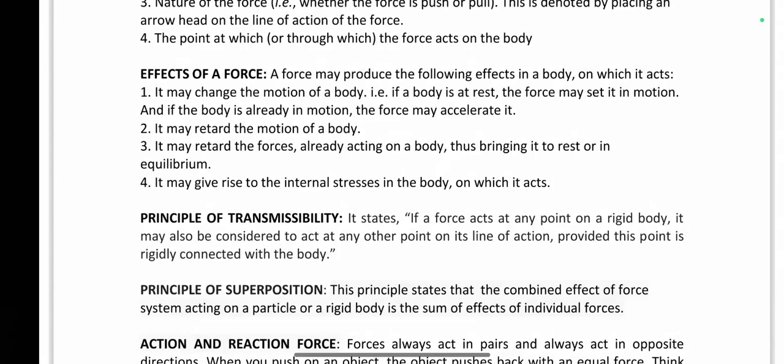So retardation will happen and the motion of the body will decrease. It may retard the forces already acting on the body, thus bringing it to rest or in equilibrium. Equilibrium and rest are the same. Equilibrium means all forces acting on the body are in equilibrium. So if we apply the brake, the bike will come to a rest position.